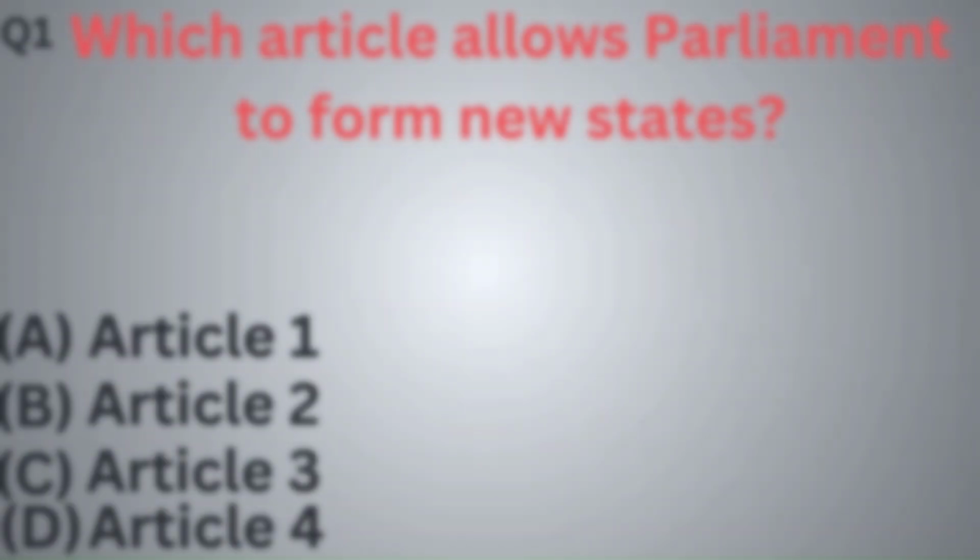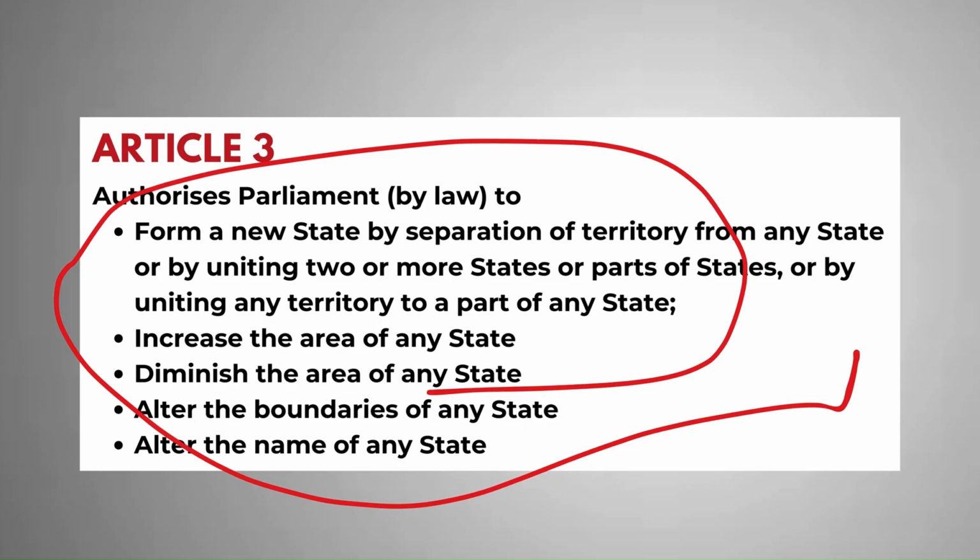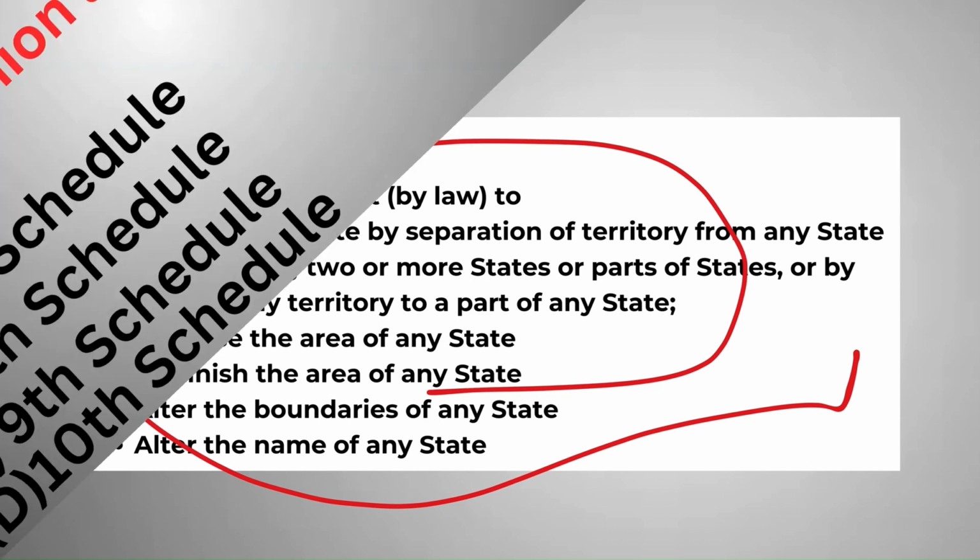So the first question is, which article of the Constitution allows the Parliament to form new states? Option A, Article 1, Article 2, Article 3, or Article 4. So the correct answer is option C, Article 3, because Article 3 provides the Parliament the power to create new states or alter the boundaries of existing states.